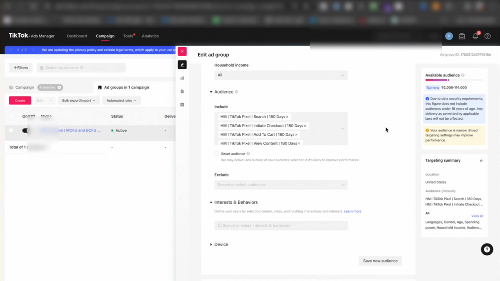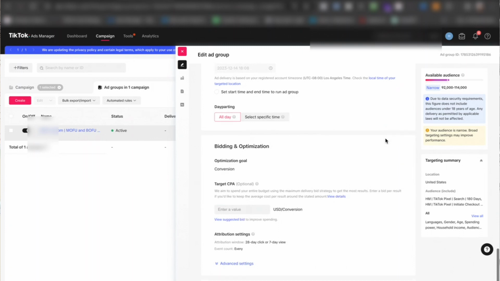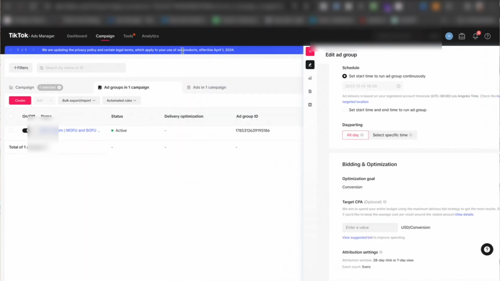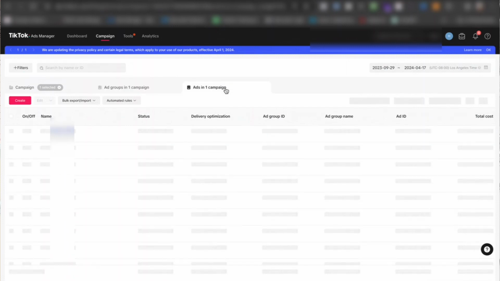Depending on how much data you have, unless you're spending like $100,000 a month, you won't have that sufficient data. So it's best to stack your retargeting audience in this specific order: page view, view content, add to cart, initiate checkout, and search. 180 days, as far back a look back window as possible. $40 a day is what we've set up on this specific account, right? So initially that's what we have.